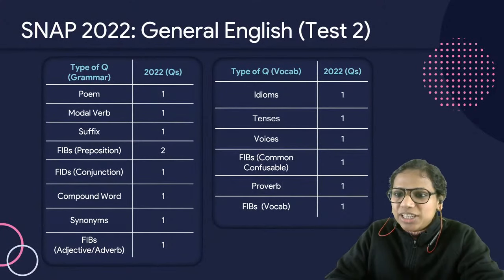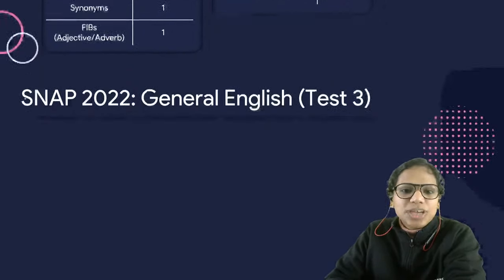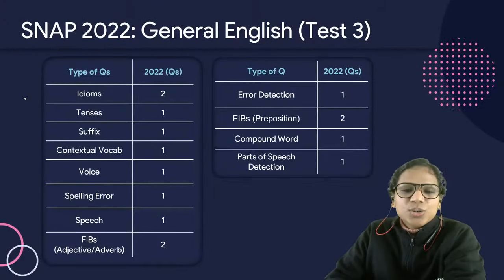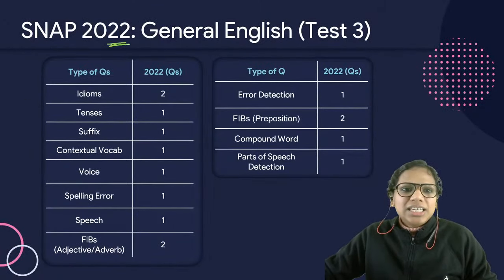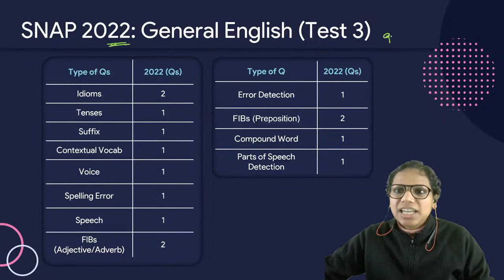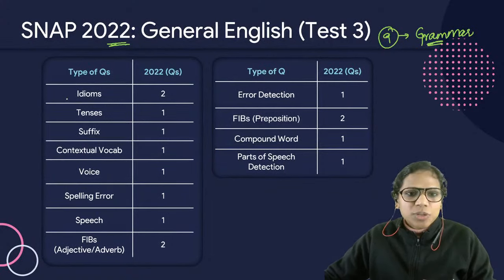Yes, absolutely. Let's come to that part. So slot 3 had these question types. As I said, 9 of them were grammar questions, right? Now, idioms were asked. There was a proverb, penny wise, pound foolish.